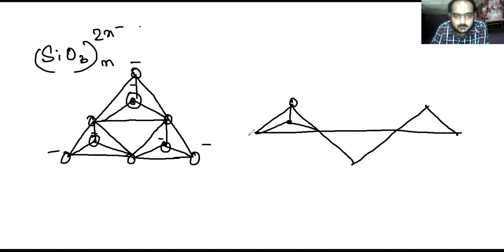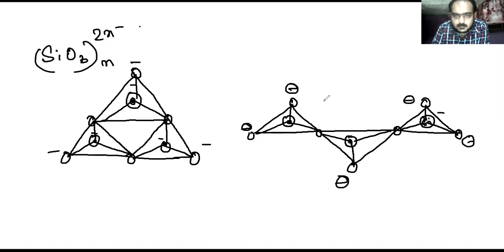This one is silicon. This one is the oxygen. So this one is another structure. We can see some star-like silicates also.